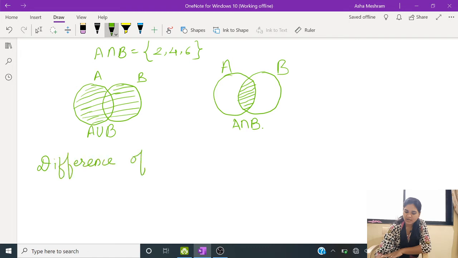Difference of two sets. So how to define difference of two sets? Again, we take two non-empty sets. Let A and B be given sets.